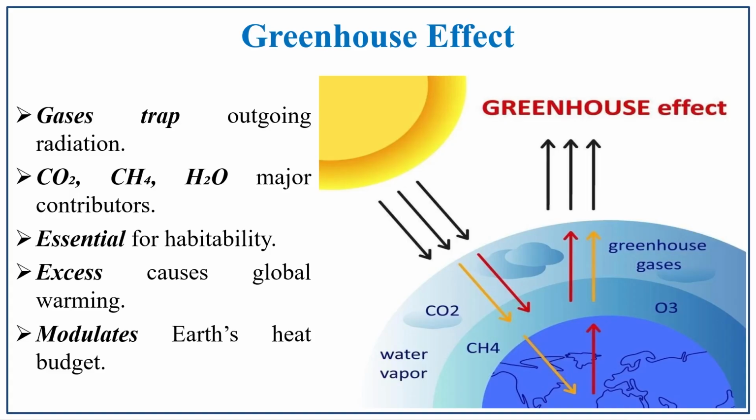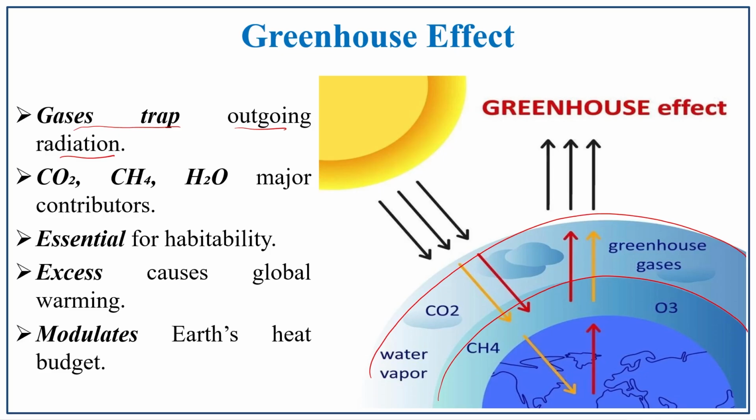Greenhouse effect, that is, the gases trap the outgoing radiation. See here, these are the layers of the atmosphere, and in the atmosphere you have various gases. Greenhouse gases trap the radiation, whether incoming or outgoing.